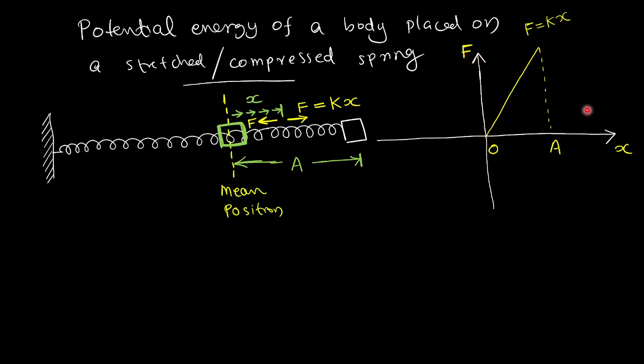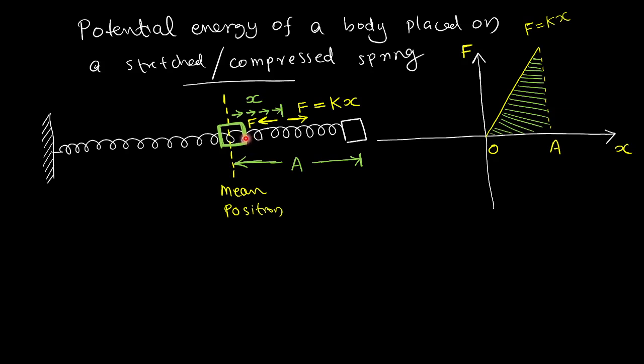So I have drawn the graph of force versus displacement. F equal to kx will be a straight line like this. I have to find how much work I have done from 0 to A. In the previous class, we studied that the work done by a force can be found by the area under the force-displacement graph.